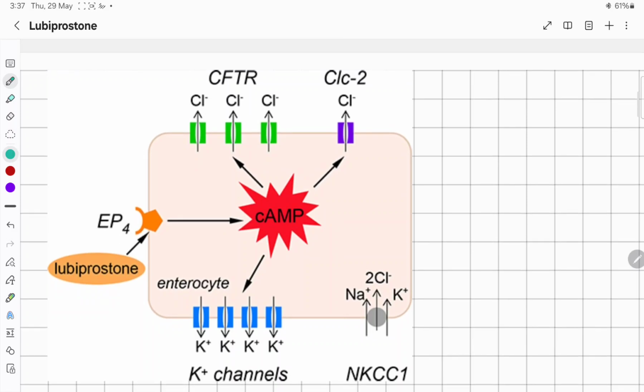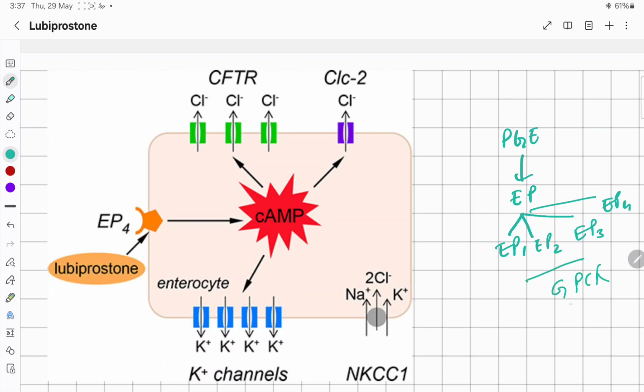So lubiprostone, since it is an analog of prostaglandin E1, acts on the receptors of prostaglandin E. Prostaglandin E receptors are called EP receptors, which may be of 4 types: EP1, EP2, EP3, and EP4, and these are all G protein coupled receptors.